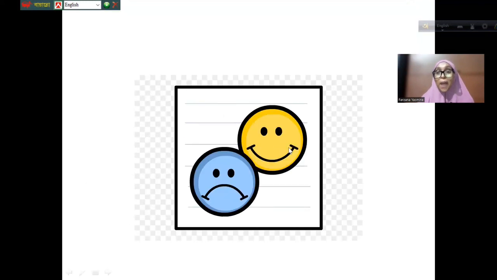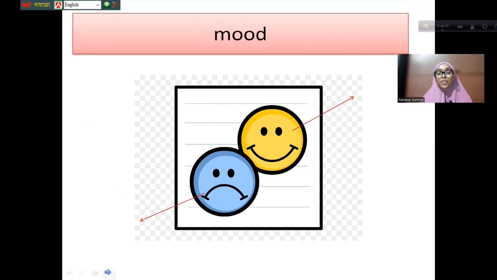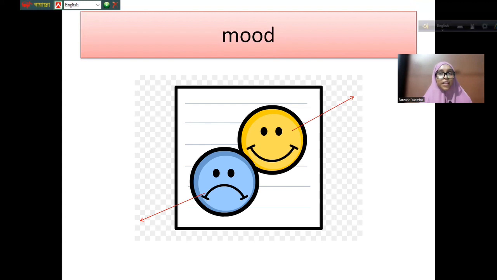You see, it's a happy mood and a sad mood, right? This cartoon expresses a happy mood and this cartoon a sad mood. So it is called mood. When you are feeling good, you are in a happy mood. And when you are not feeling good, feeling bad, that is your sad mood. So the pronunciation will be mood. It's only mood. Mood.